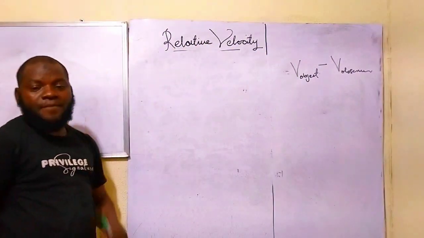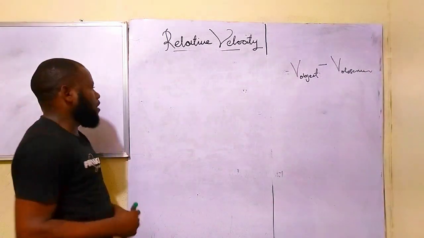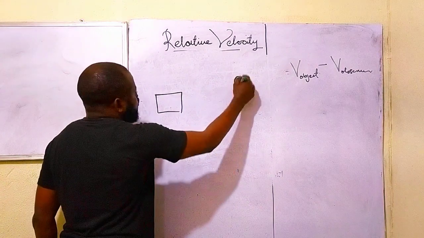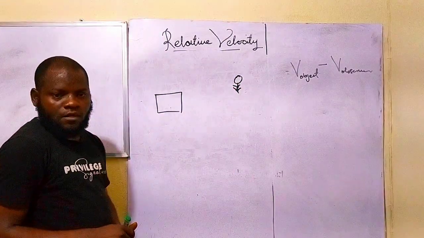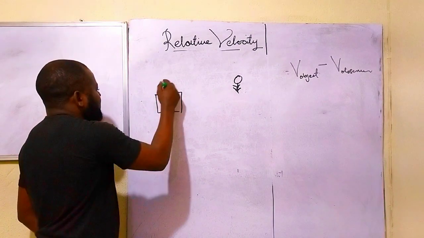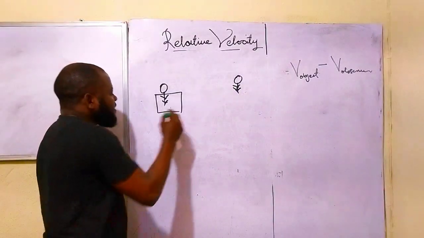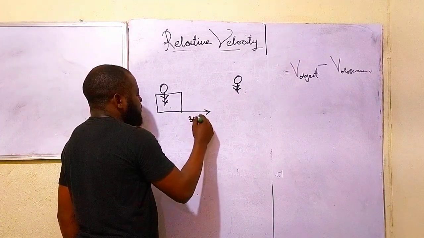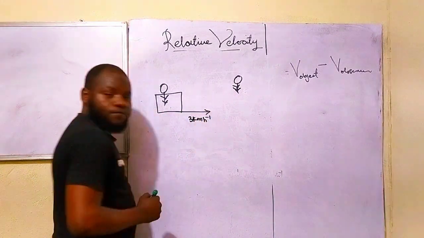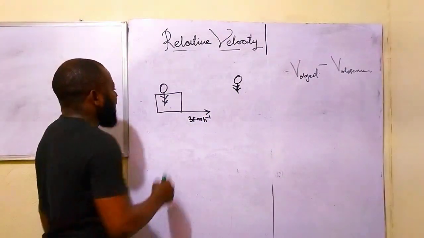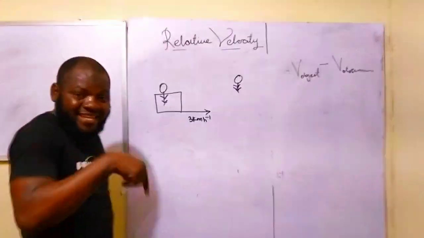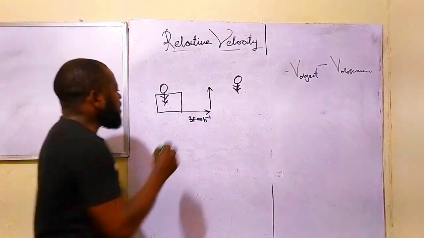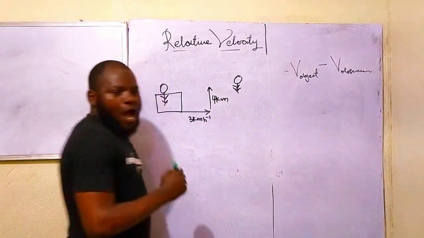If you have it to be two-dimensional, what do I mean by two-dimensional? Let's take for instance that I'm in a car, and you are static this time around. And you are looking at me inside the car. This is me inside the car. This car is moving forward with a velocity of, let's say, 3 km per hour. It's moving towards the east. And I'm inside the car and I'm moving towards the north with a velocity of 4 km per hour.